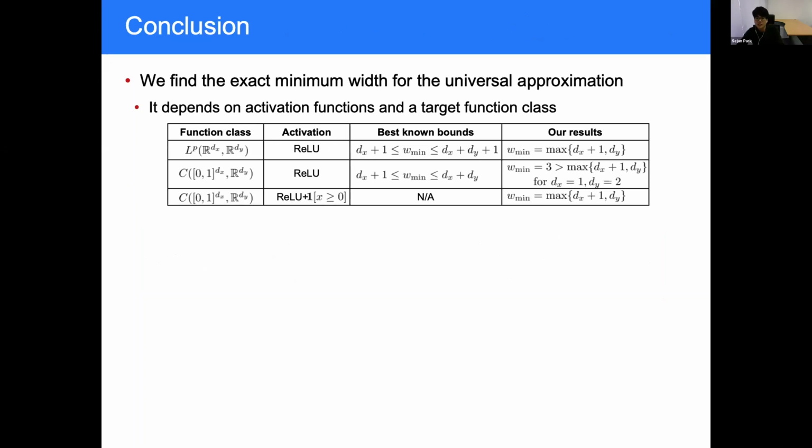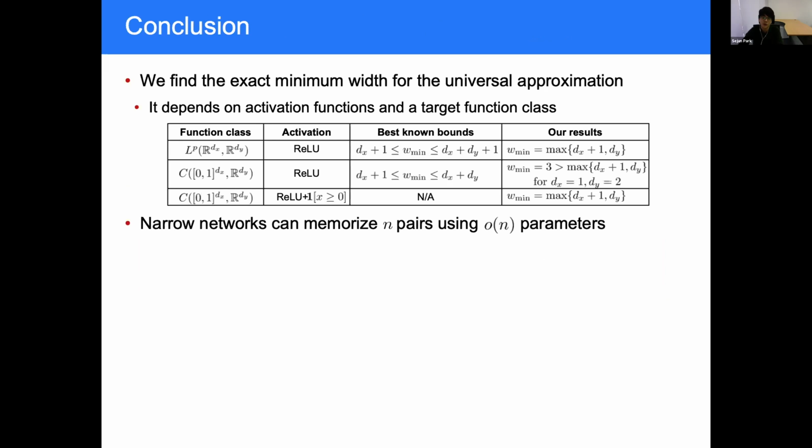Let me summarize this talk. In the first part of this talk, I introduced the exact minimum width for the universal approximation and found that it depends on activation functions and a target function class. In the second part of this talk, I introduced our result on memorization using narrow networks with a sublinear number of parameters, while all existing results require theta n parameters.